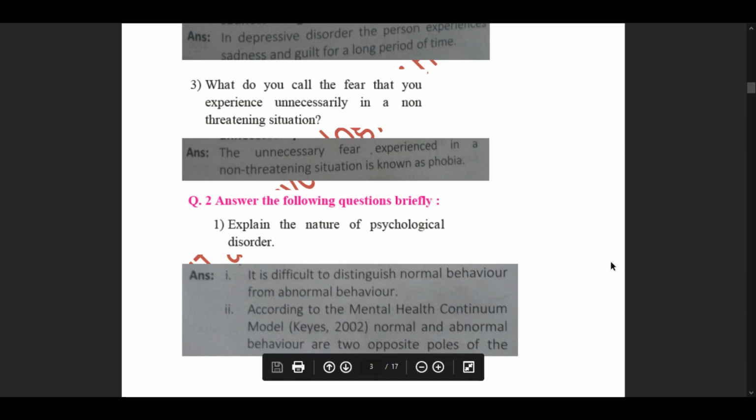So before we continue, I would like to tell you that I am just reading these out because I have that understanding that you guys have completely read the textbook or the chapter and then move forward to the exercise, and you have a proper understanding of what has been taught in the chapter and what message this chapter conveys on how you should be available for a person who is suffering from these, how you can understand and have a stable mindset to help people in need or people who have psychological disorders.